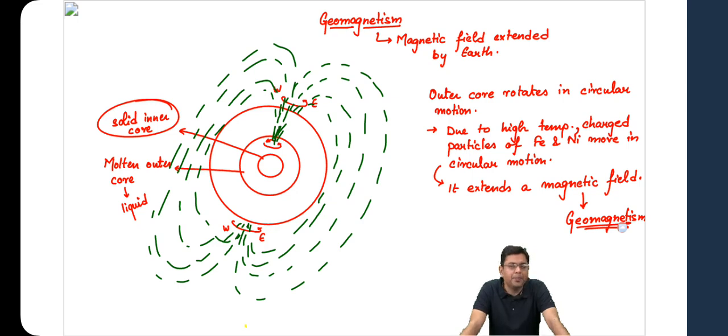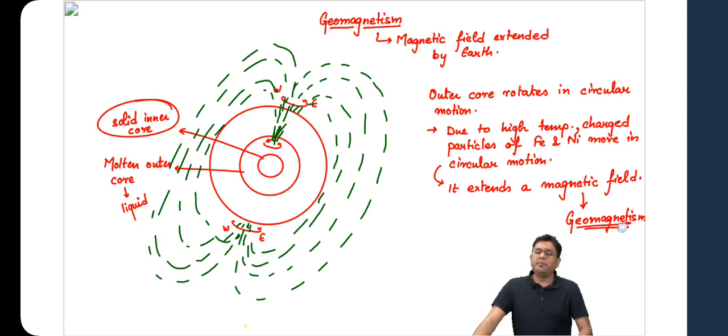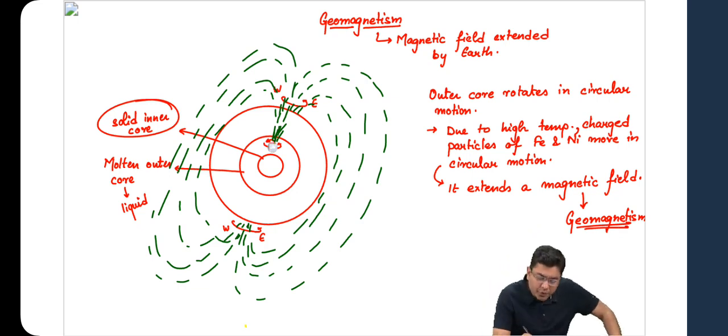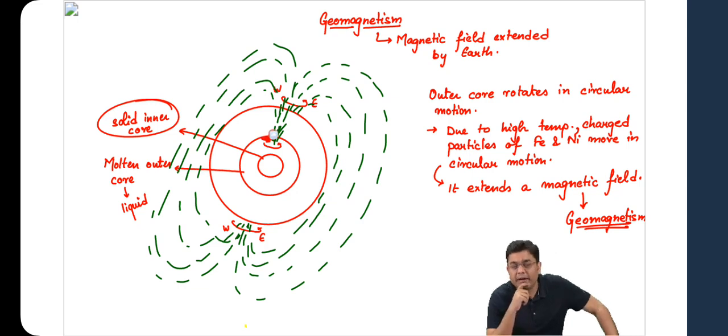So it can happen that the outer core sometimes will have a large bulk of iron and nickel concentrating somewhere. That is where the rotation is happening. Let's suppose that chunk has traveled from here all the way till here. Now that will impact the magnetic field. That will mean the magnetic field now starts extending from here.